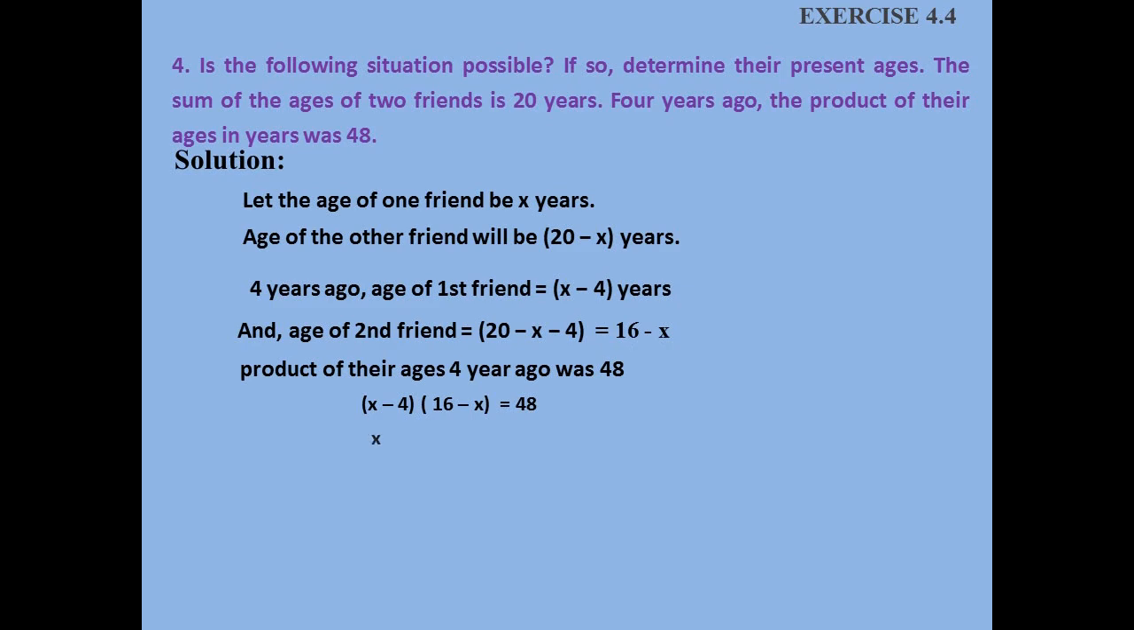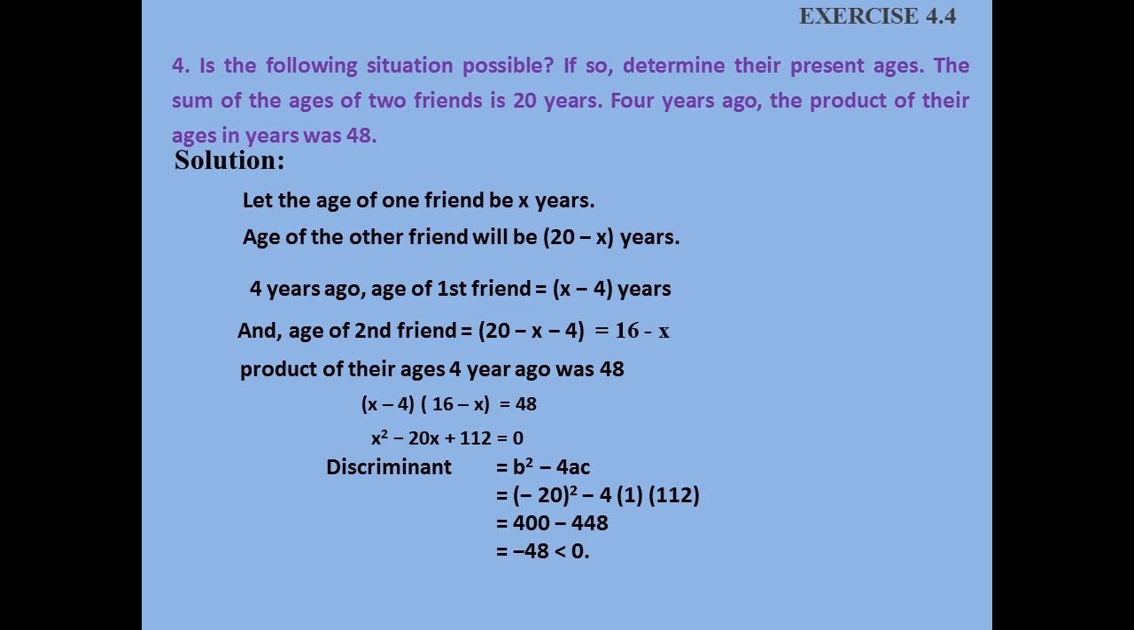Multiplying this and bringing it into the standard form, we get the equation as x square minus 20x plus 112 is equal to 0. The discriminant b square minus 4ac, we are going to find it out. So we get it as minus 20 whole square minus 4 into 1 into 112. So we get it as 400 minus 448. It is equal to minus 48, less than 0.